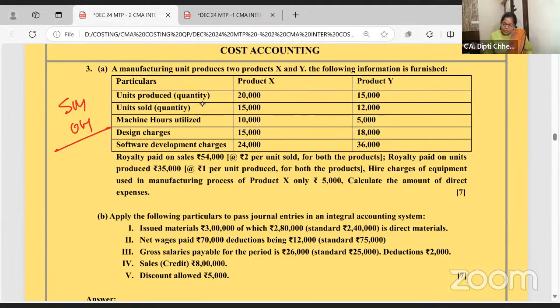A manufacturing unit produces two products X and Y. Royalty paid on sales is 54,000 at the rate of 2 per unit sold. So the number of units sold is given: 15 into 2, 30,000, and 12 into 2, 24,000. You got your 54,000 royalty. Royalty paid on 35,000, 1 per unit produced.